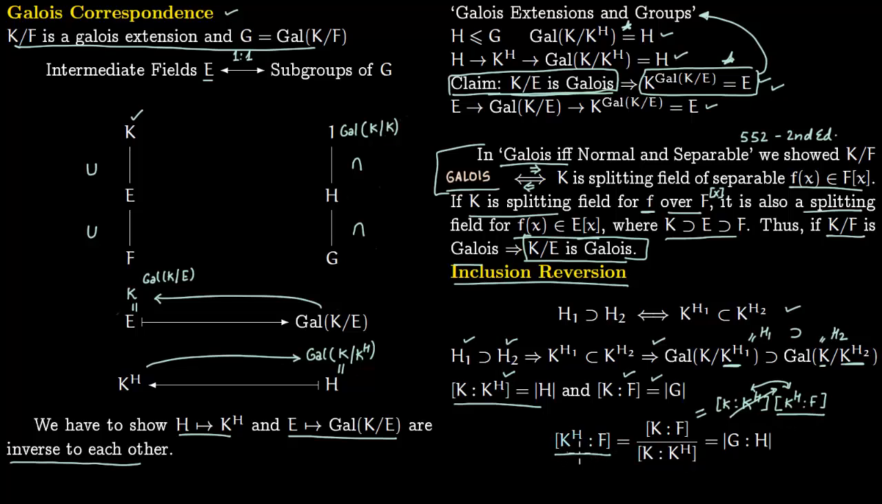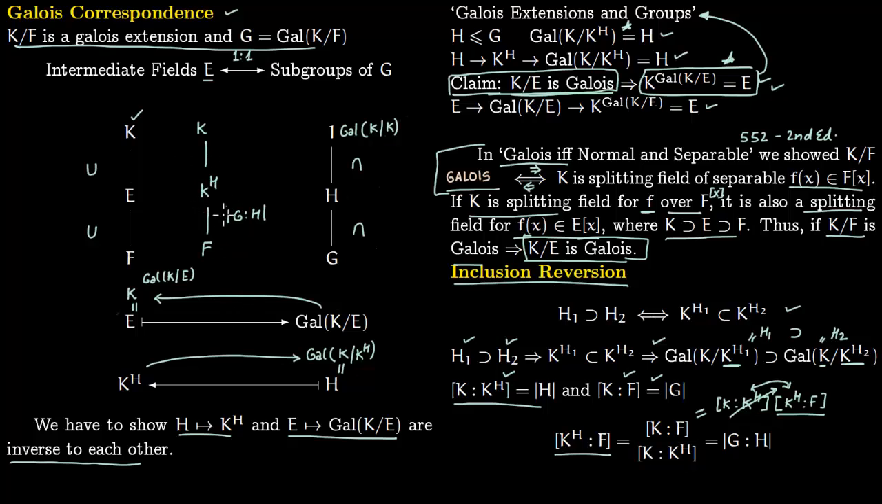So what does this mean? Say we have this K here, corresponding to H you have a field here and you have F here. We are given that [K:F] is |G|, which is the size of our Galois group. Then what is [K_H:F]? So [K_H:F] is nothing but order of G divided by order of H. So we write it like this, G over H. G is the full group and this is the smaller portion.